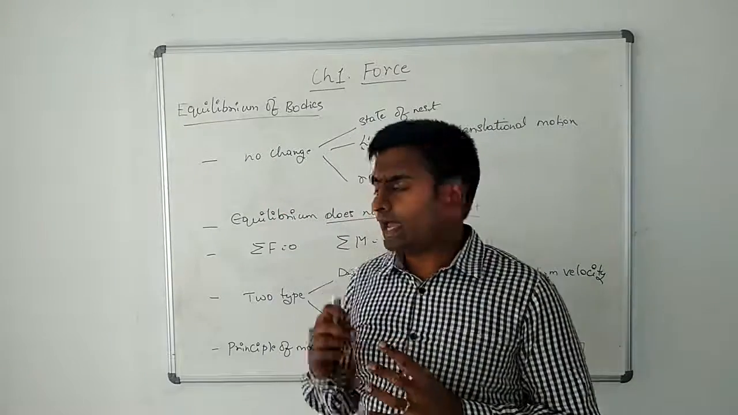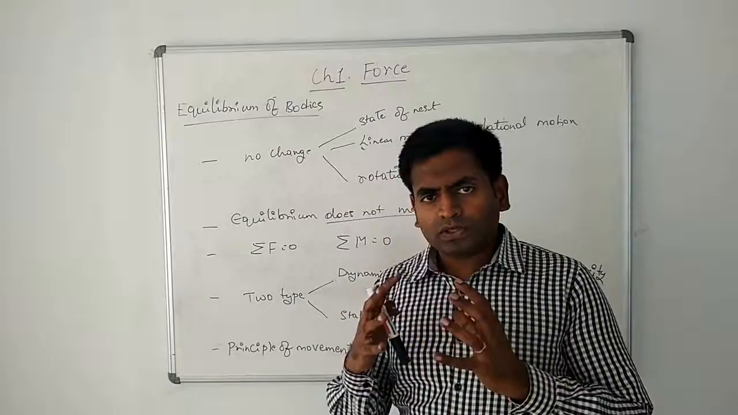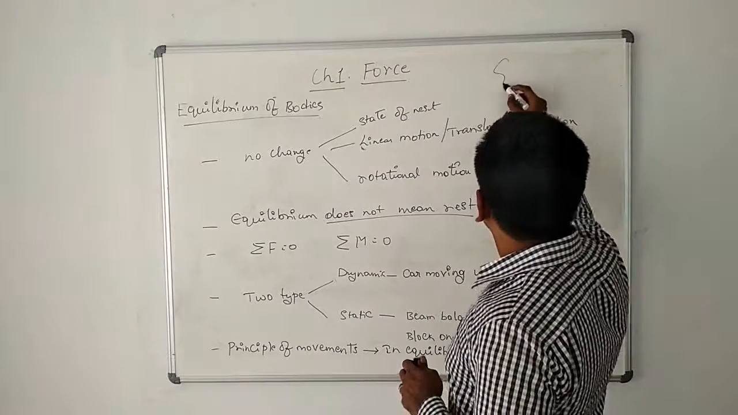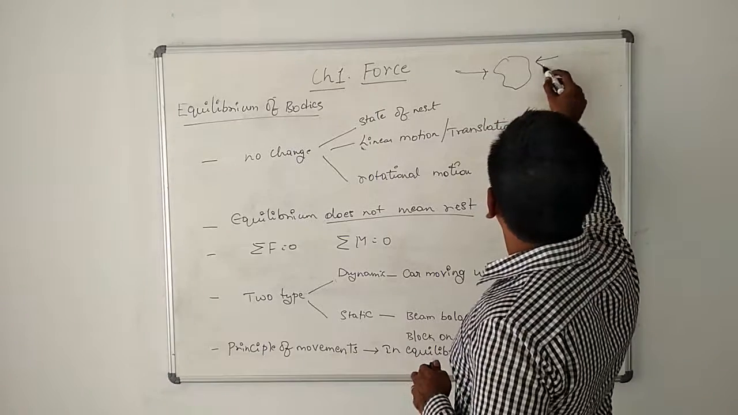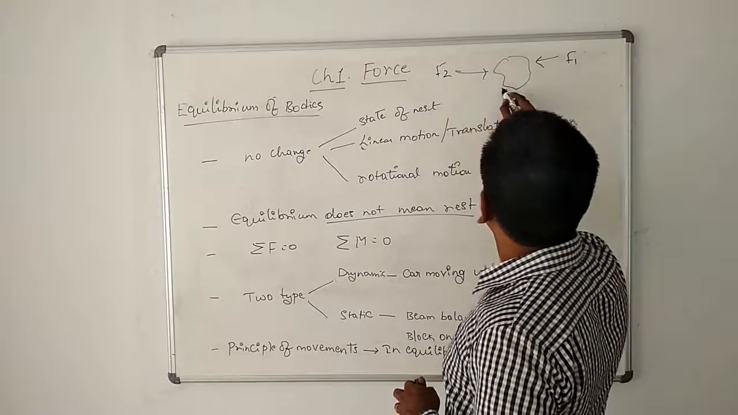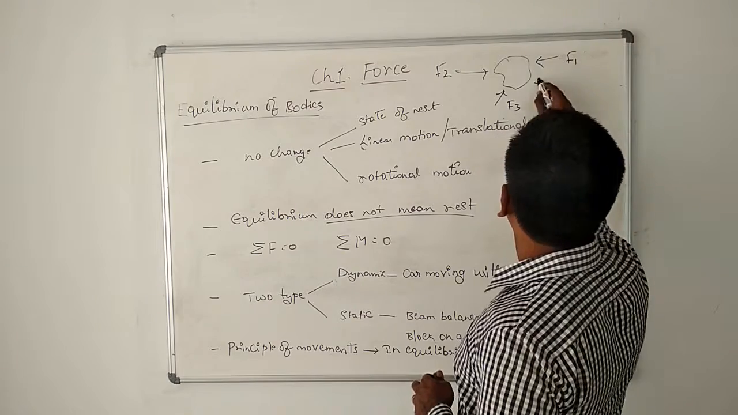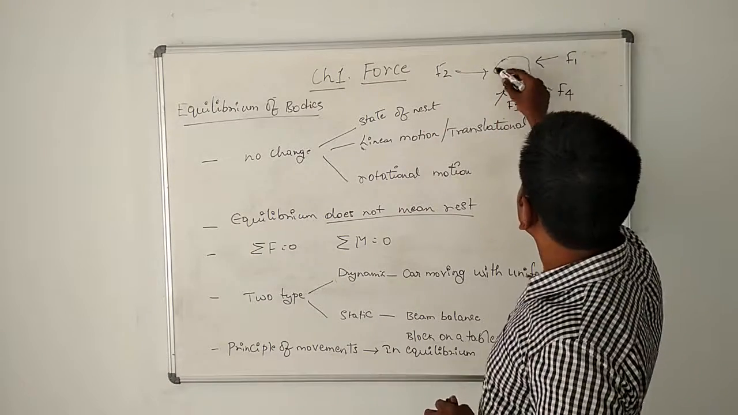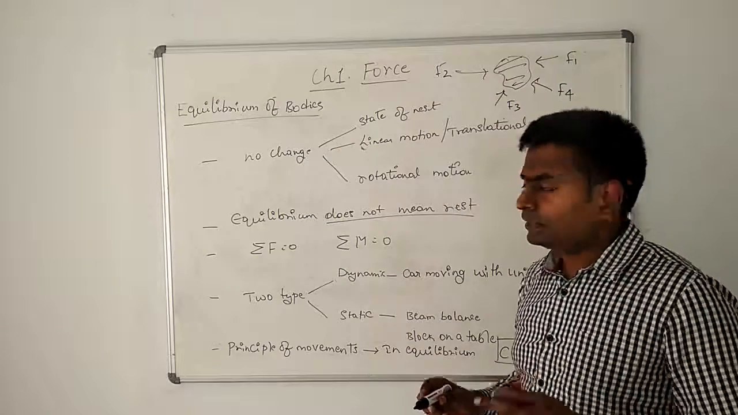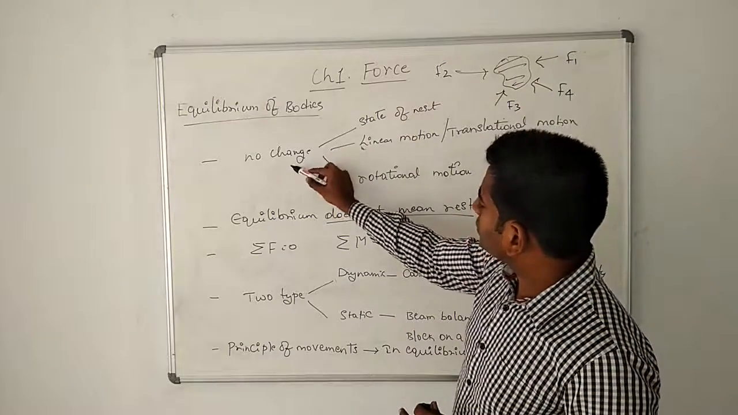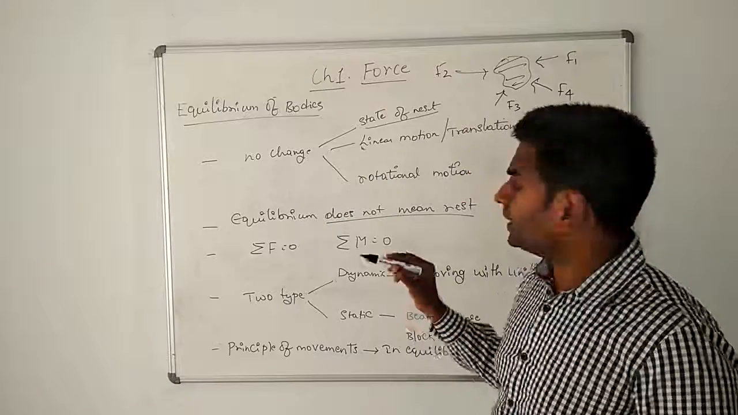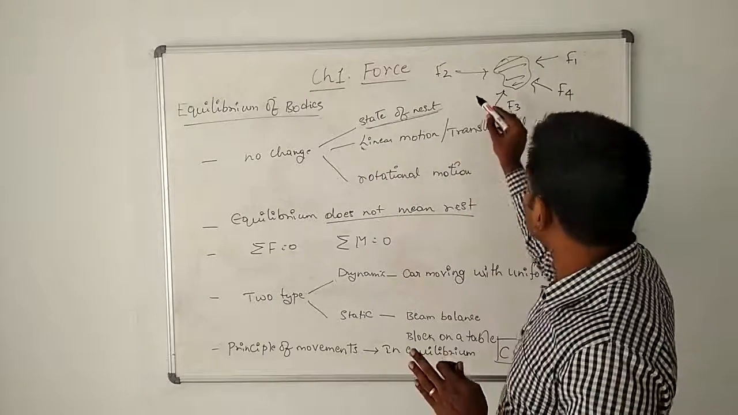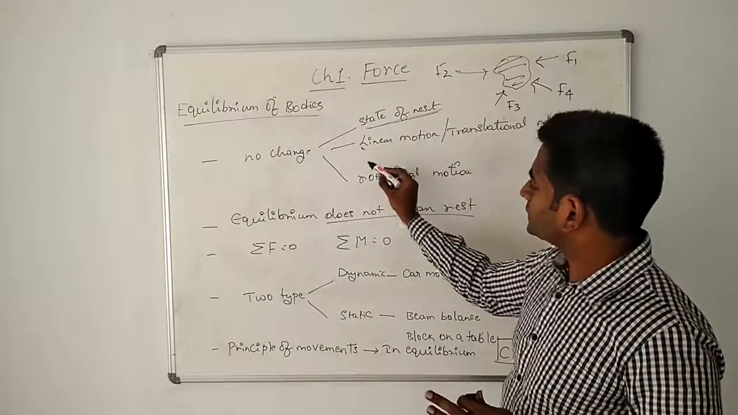Equilibrium is defined as follows: if there are a number of forces acting on a body, let's take a body and say F1, F2, F3, F4, and so on are the forces acting on this body. And then if there is no change in the state of rest, for example, if the body is at rest, it should not show any change in its state of rest because of the application of these forces.